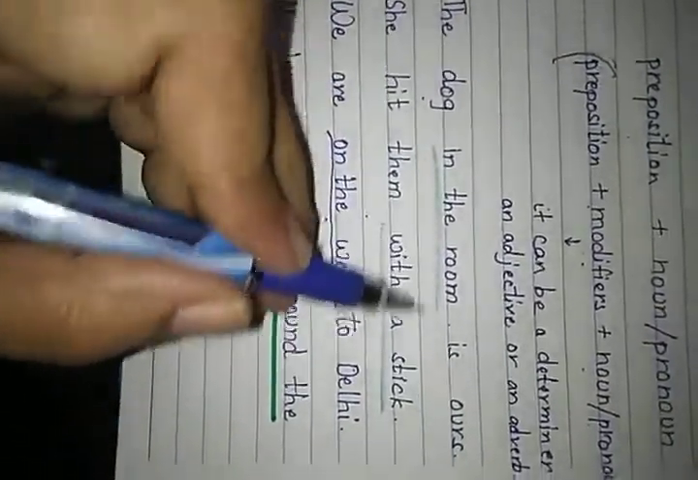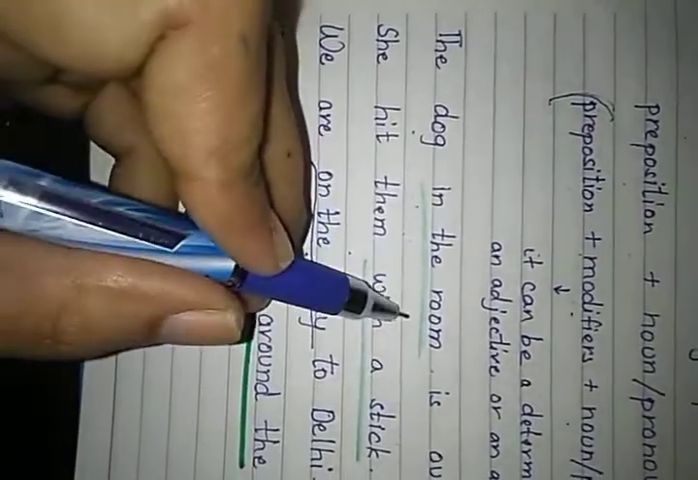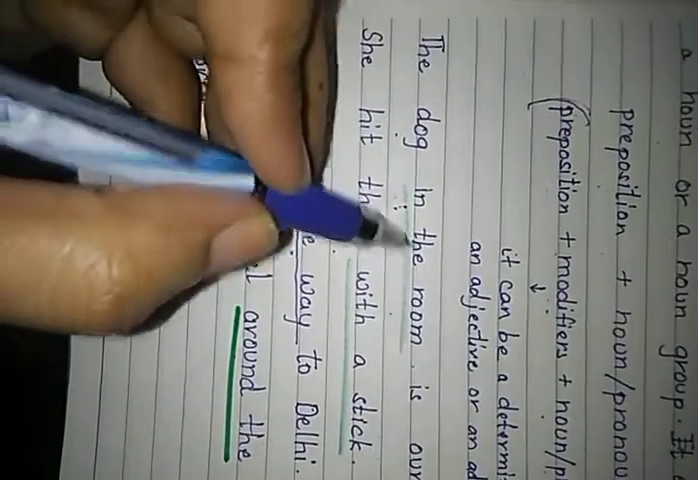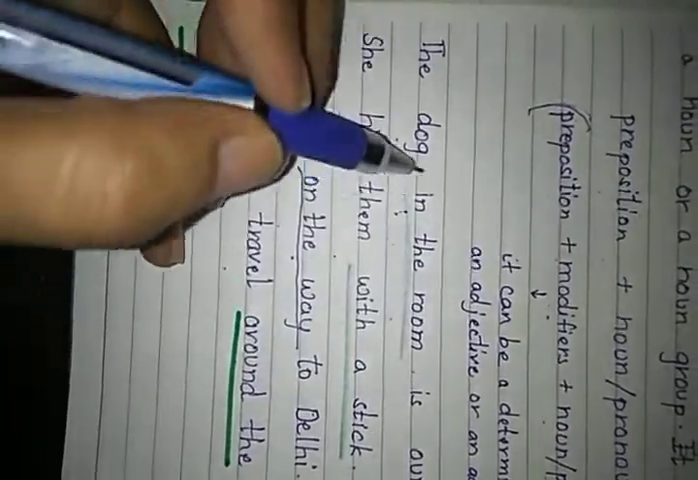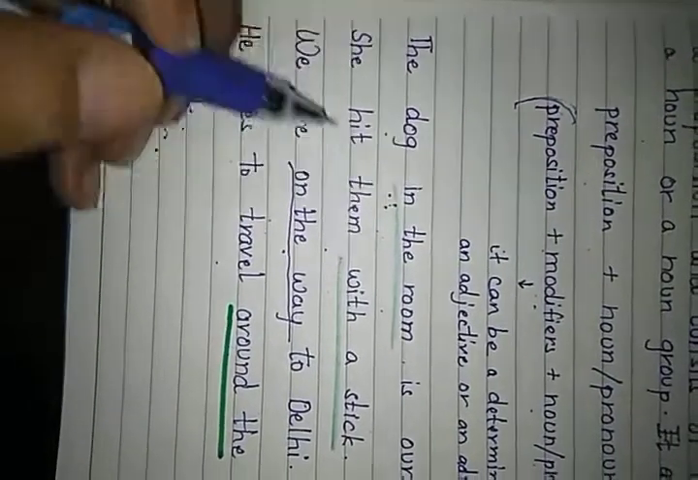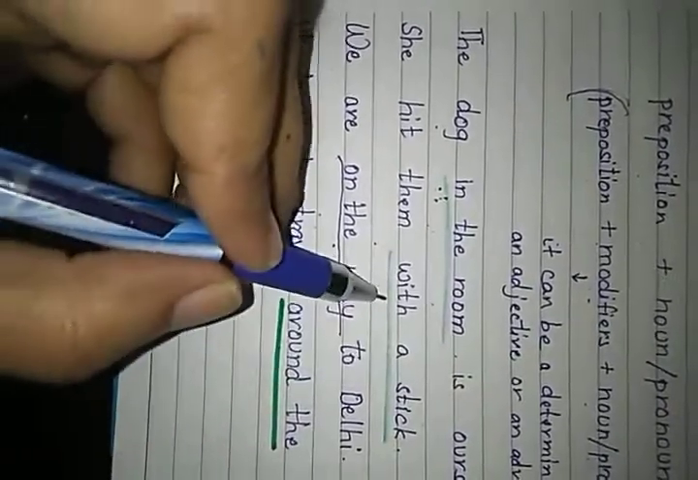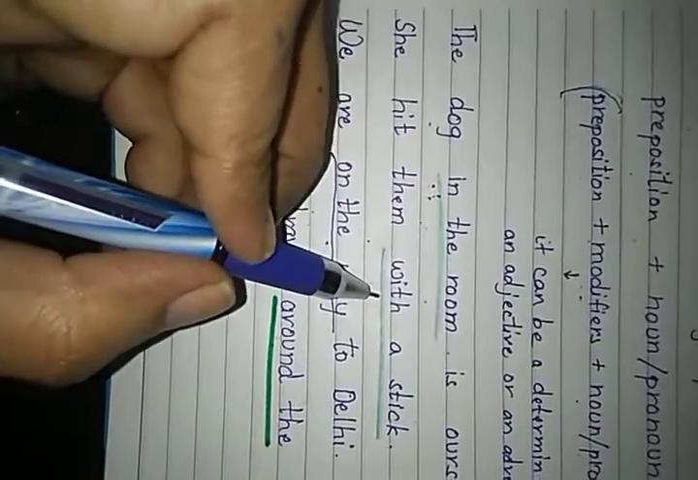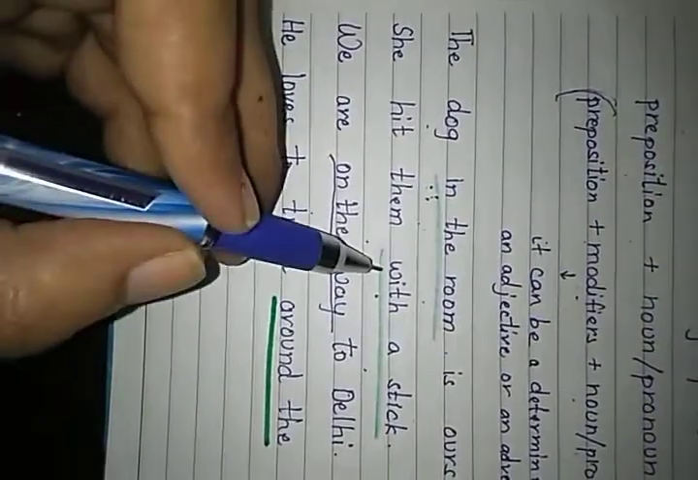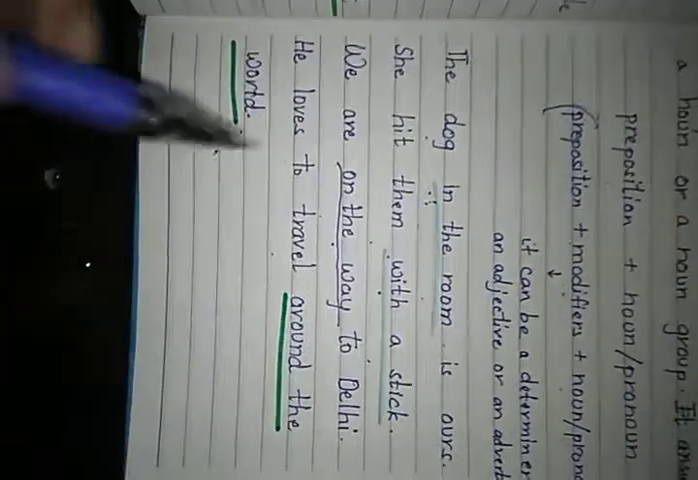A dog in the room is ours. Here in the room, in is a preposition and the room is the modifier. So this group of words is a prepositional phrase. In the second example, she hit them with a stick. With is a preposition, you have read about this. A stick is a modifier. So with a stick is a prepositional phrase.